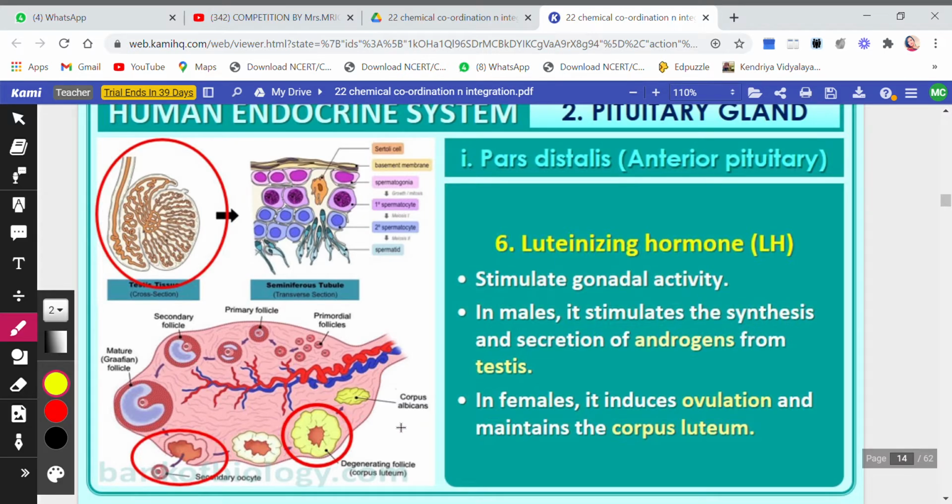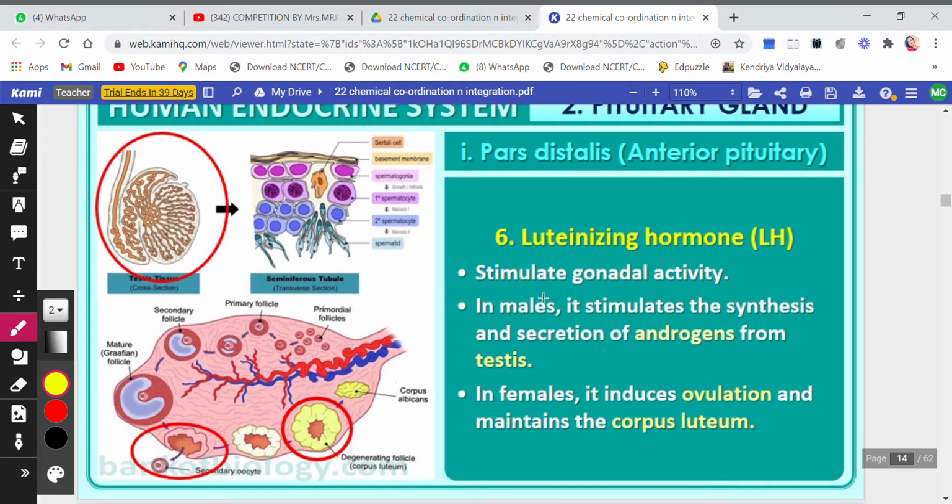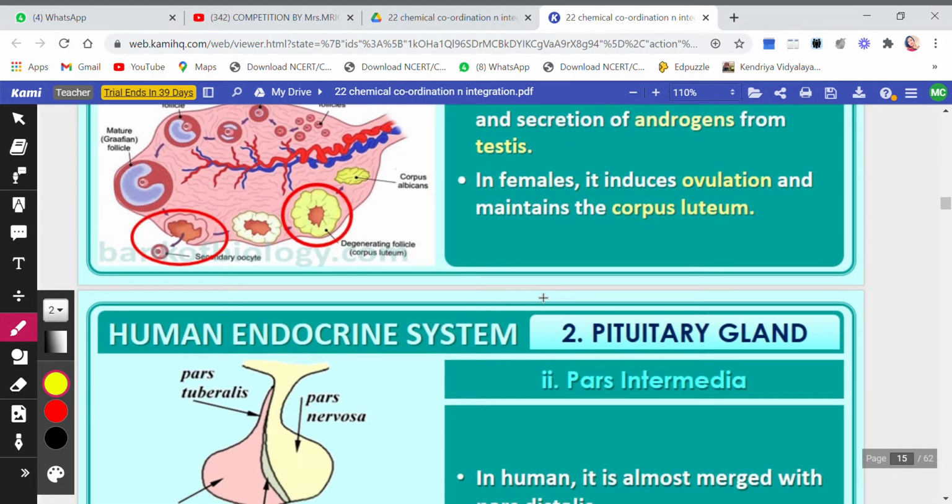So in females it induces ovulation, that is the egg comes out, and maintains the corpus luteum, which remains intact inside. So this is taken care of by luteinizing hormone or LH.